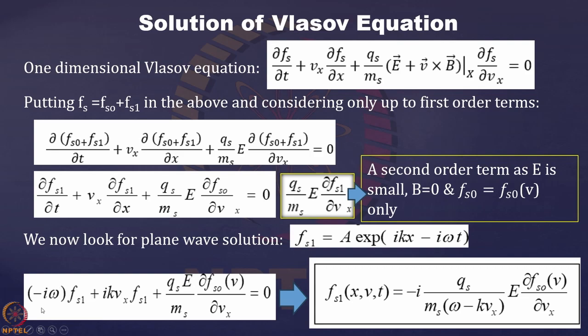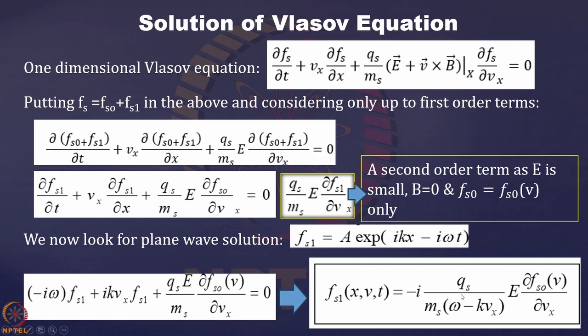From the second term, because it is del x, naturally you get ik out, and you again get back Fs1. So that is what you have got: ik Vx Fs1. Then the last term is del Fs0 by del Vx, and we keep it like this. Finally, you just change the side and you get Fs1 equal to minus of i.